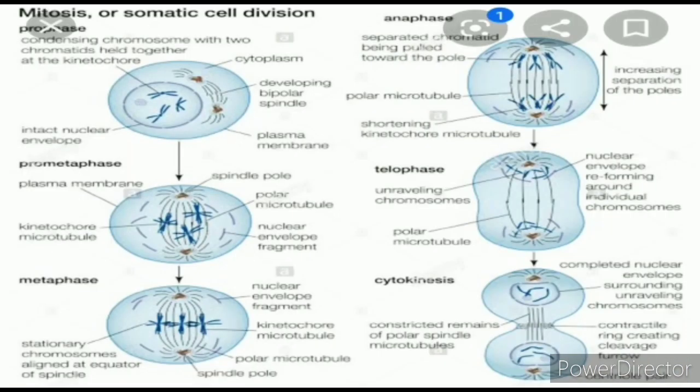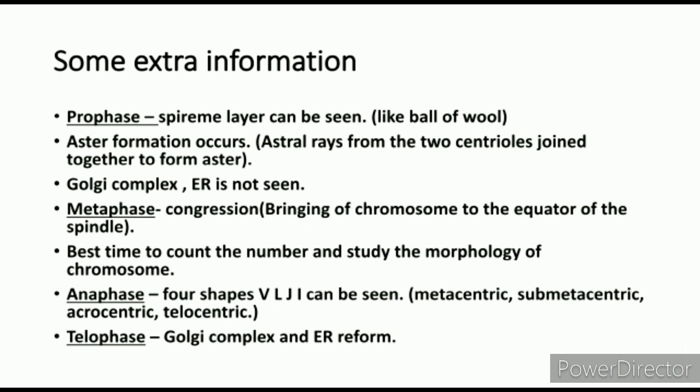The extra key point of metaphase is congregation. Congregation is the process by which the chromosomes come to the equatorial plate and are held by the spindle fibers or microtubules. This process is called congregation.